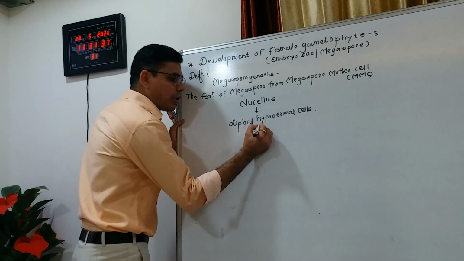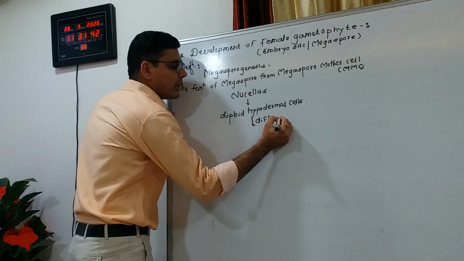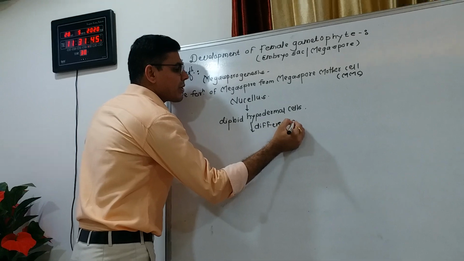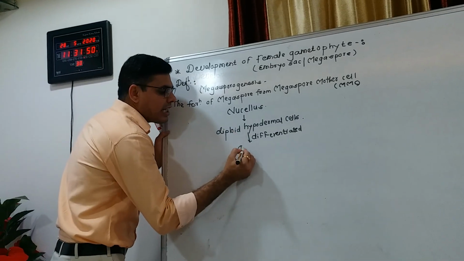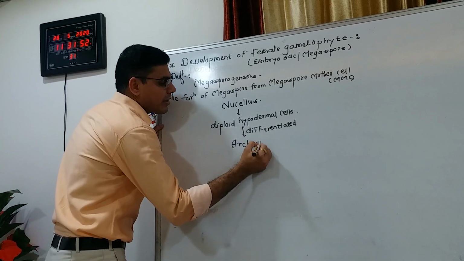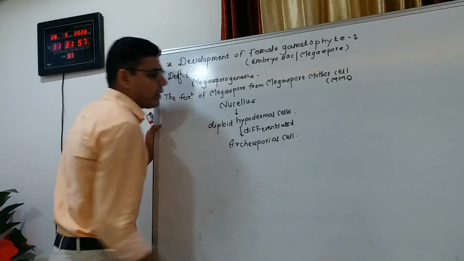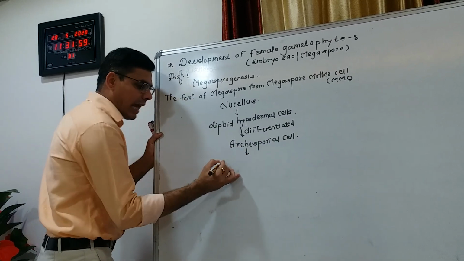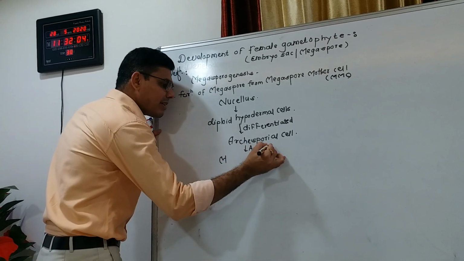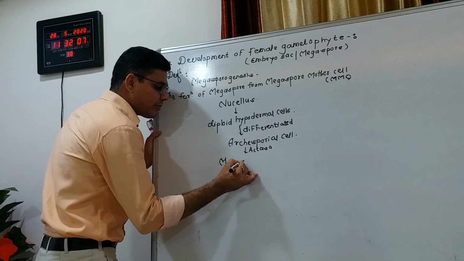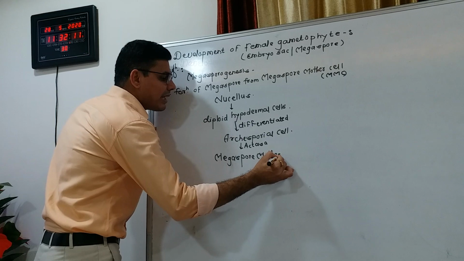These diploid hypodermal cells differentiate and form the archisporial cell, and this archisporial cell acts as a megaspore mother cell.